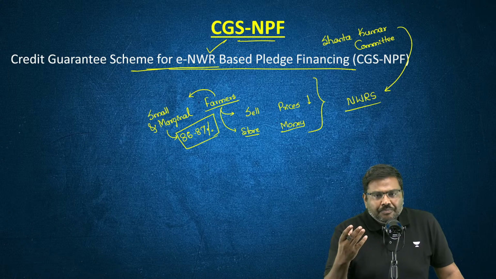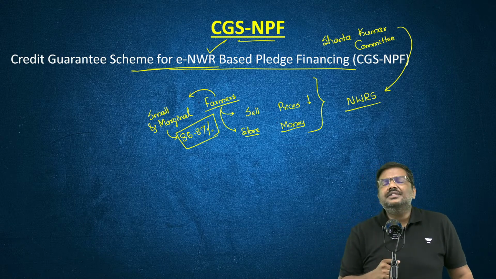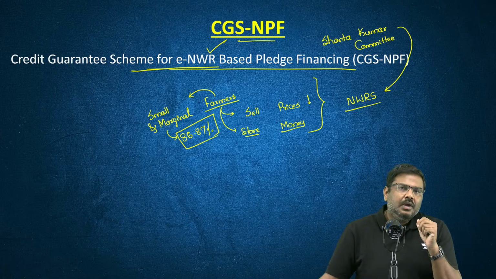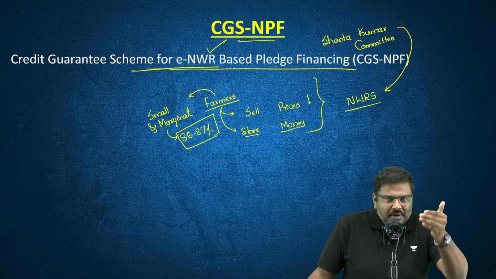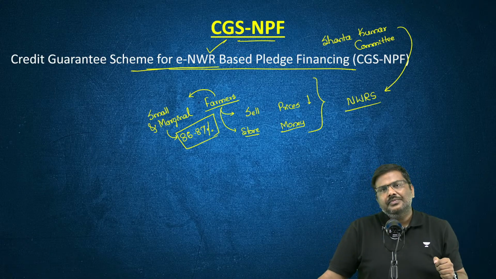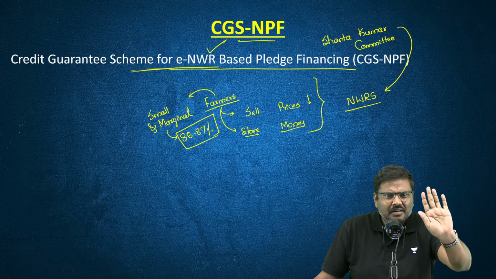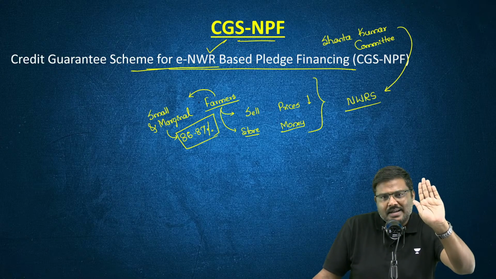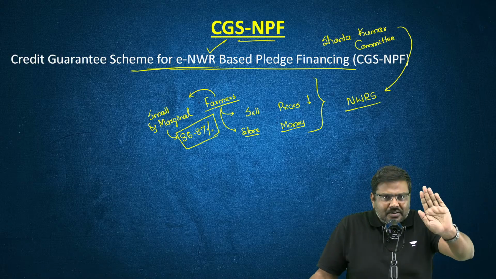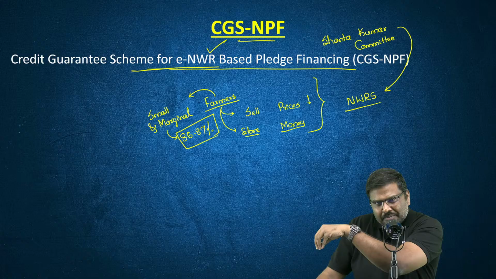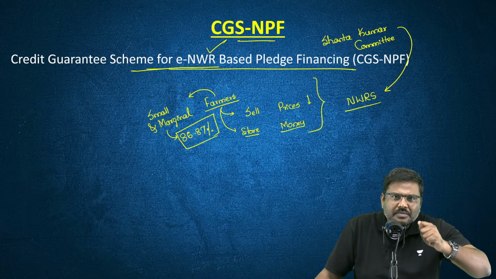Now, let's start the discussion here. What is the importance of this? I'm a farmer. I will take the crop and submit it in the warehouse. The warehouse will issue a receipt to me. That is a bill, called a warehouse receipt. I will take the warehouse receipt to the bank, submit it, and take a loan from the bank.